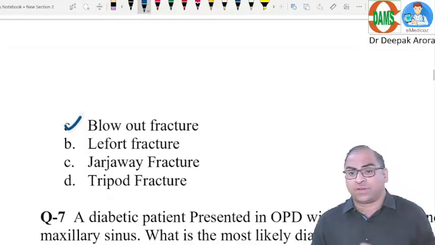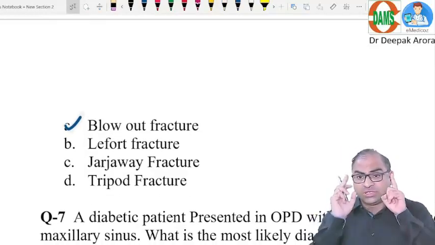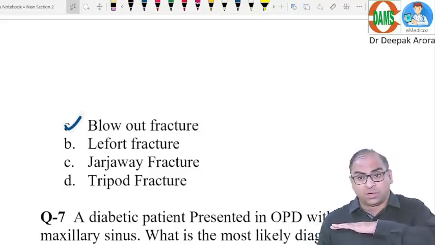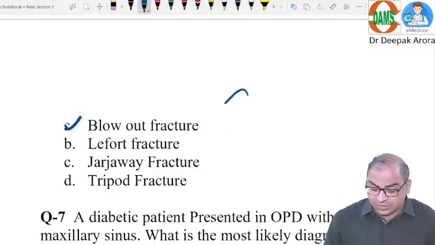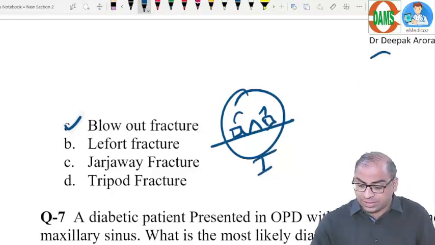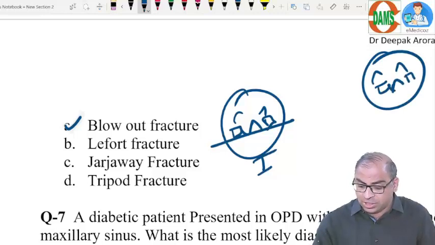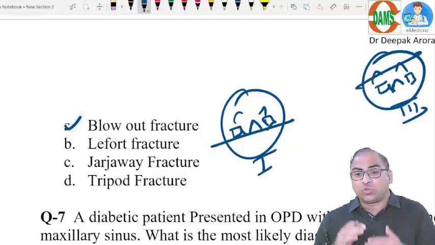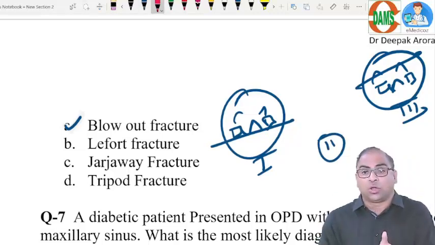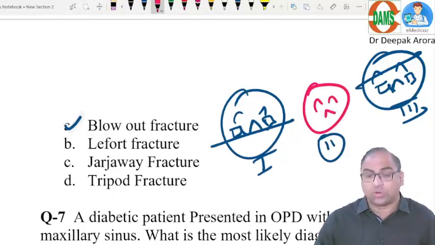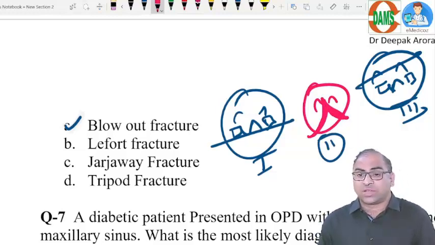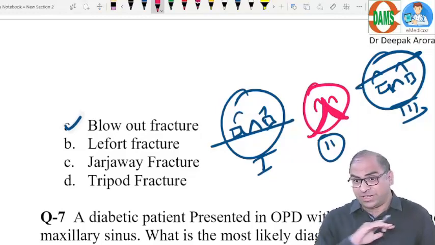Option B, Le Fort fracture. What is Le Fort 1, Le Fort 2, Le Fort 3? Just remember the concept. Le Fort classification is based on the direction of the fracture line. If the fracture line is along the floor of the maxillary sinus, we call it Le Fort 1, and if it is at the level of the orbit above the maxillary sinus, we call it Le Fort 3. So it is on the basis of direction of the fracture line. And Le Fort 2, what is Le Fort 2? If the fracture line is along the nasolabial fold, it is Le Fort 2 fracture.